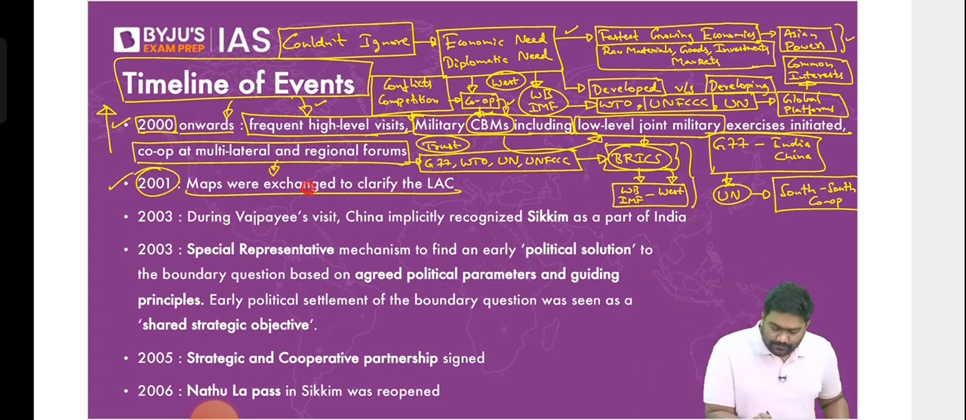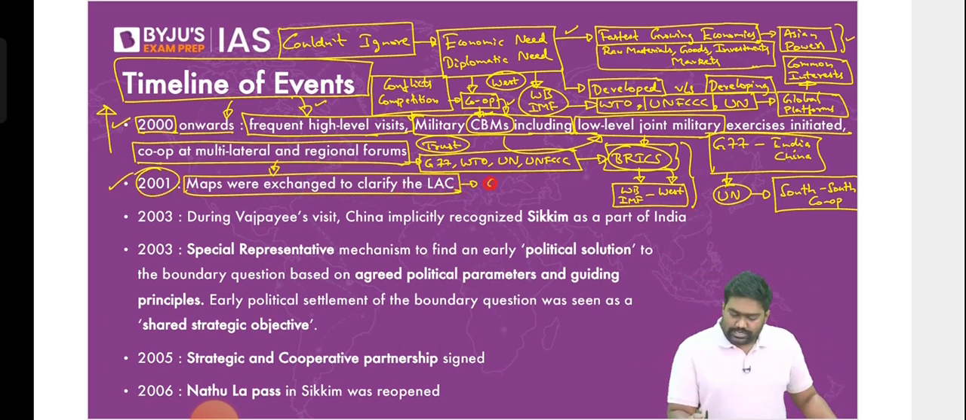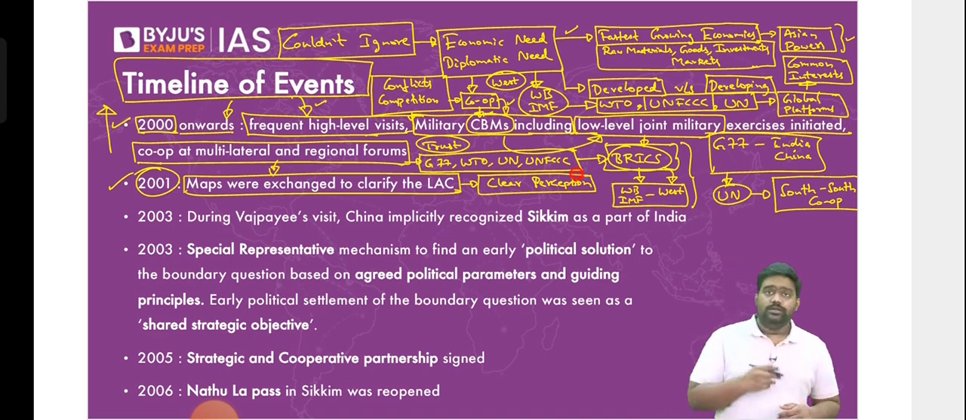We even exchanged maps to clarify our position, to clear the perception. We exchanged what is our perception of the border by sharing the map. China also did the same. They exchanged maps of each other, what they think should be the border.